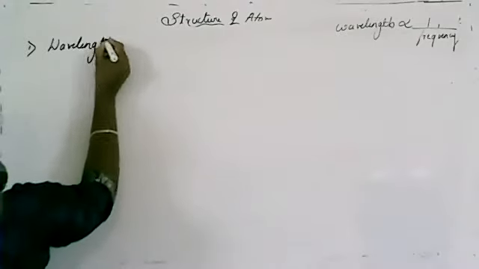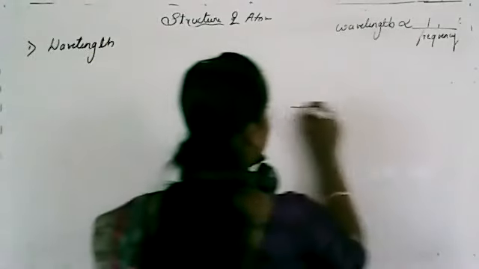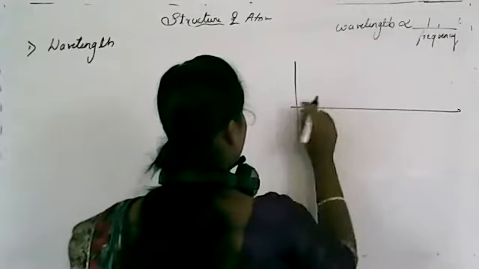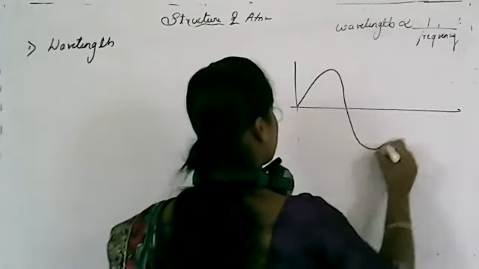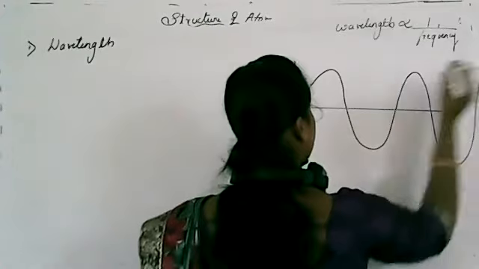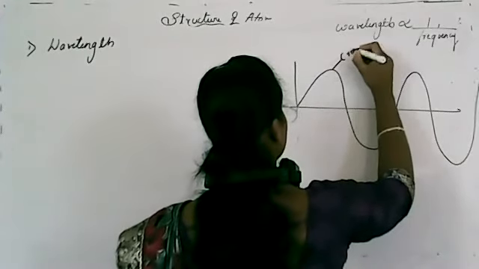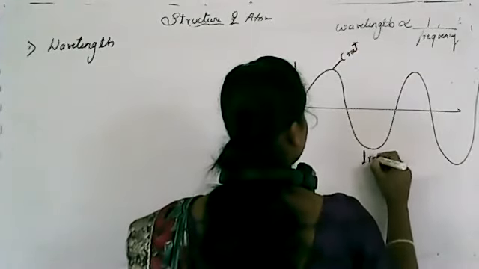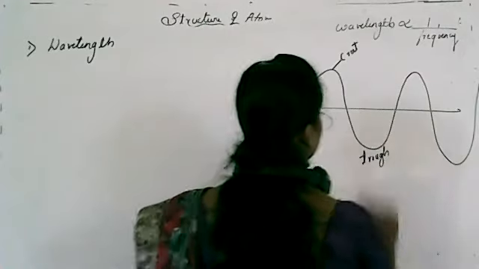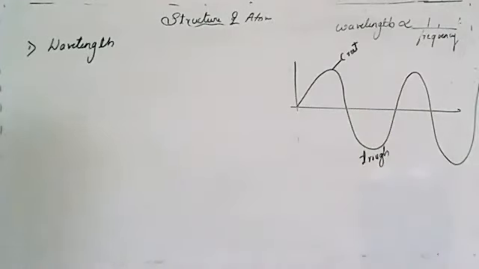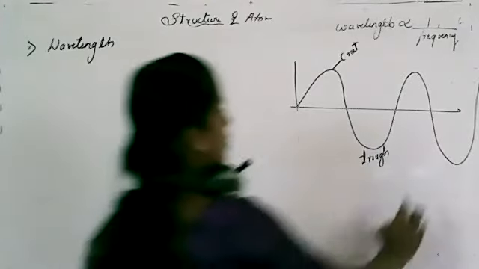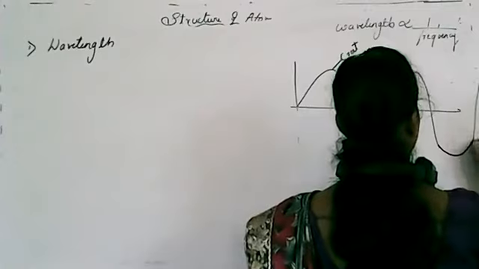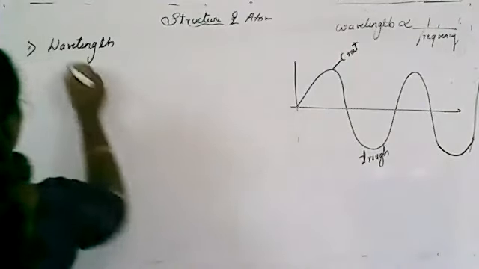What do you mean by wavelength? Here I'll consider a simple wave. Clear? This is known as the crest and this is known as the trough. Now the question is, what is wavelength?